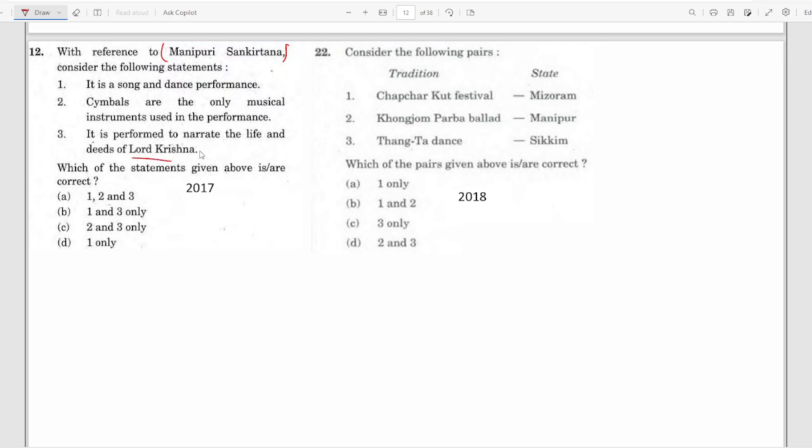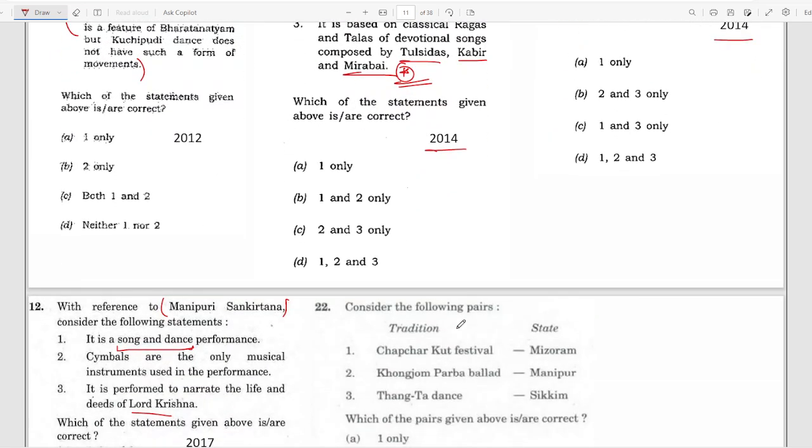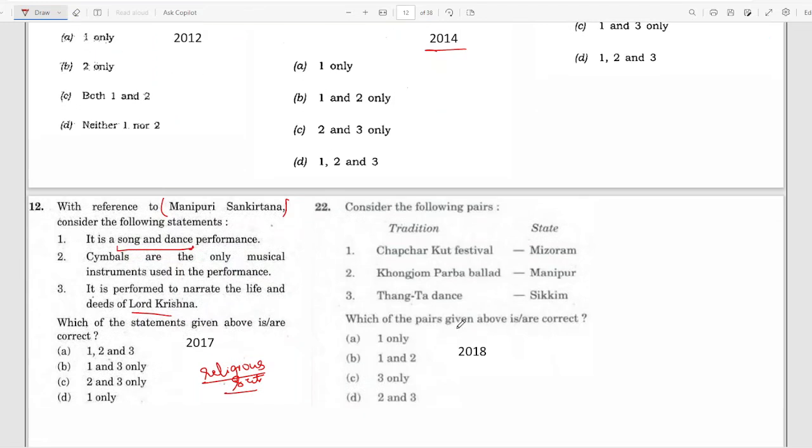Again, whenever they are asking about any particular dance, you also have to know the religious sects or any religious aspects of that particular thing. That is always asked. And in this case, they're also asking whether it's a combination of song and dance performance. Even in the earlier question, they asked whether Satriya is a combination of music, dance, and drama. So whenever you are reading a particular dance, you have to learn what it is composed of, whether it is only music, only dance, only drama, or all three.